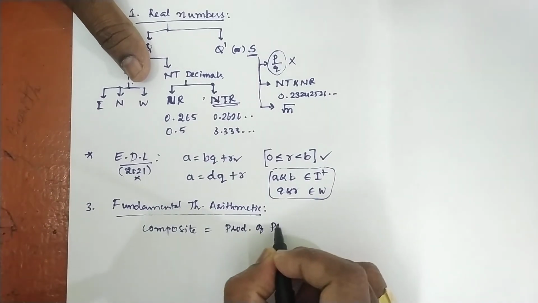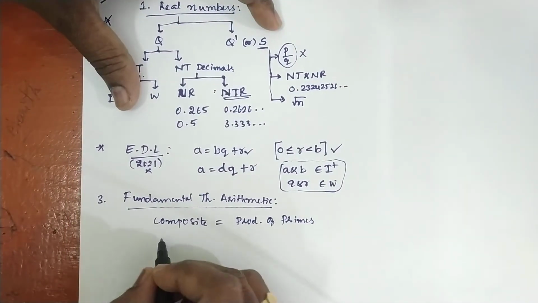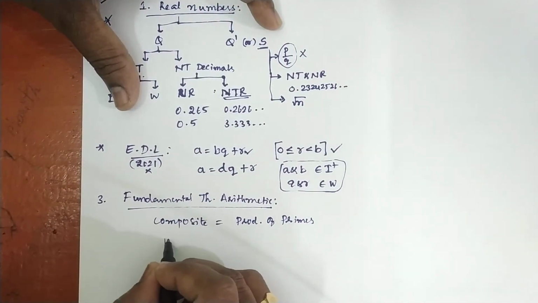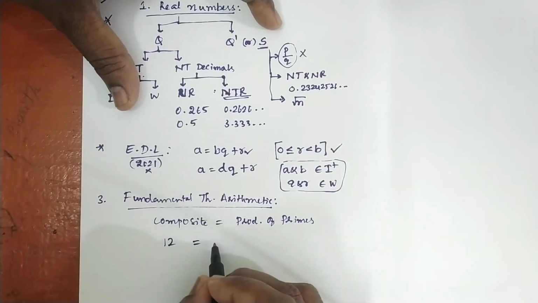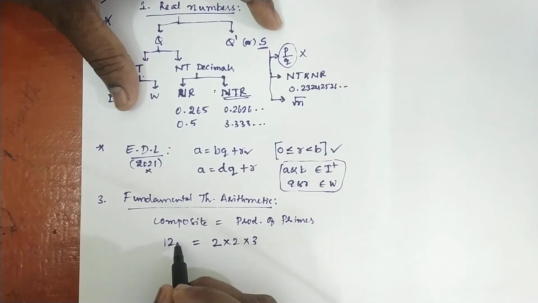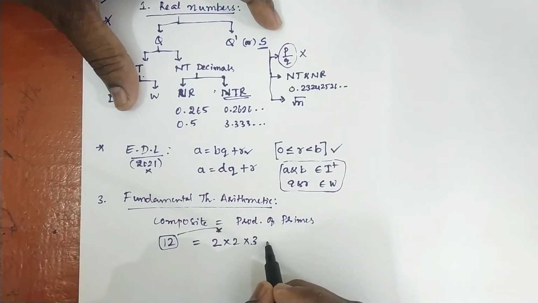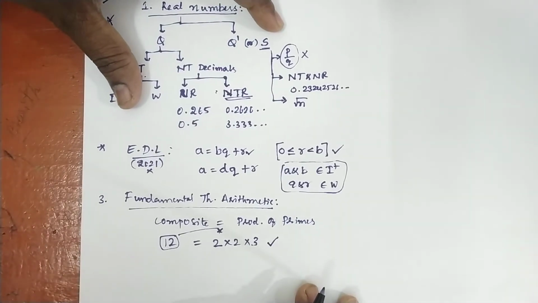That is called the fundamental theorem of arithmetic. For your understanding, let us take 12. If you factorize, 2 2s are 4, 4 3s are 12. So 12 is written as a product of primes, 2 into 2 into 3. This is nothing but the fundamental theorem of arithmetic.